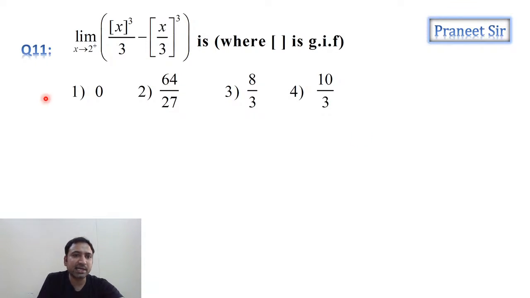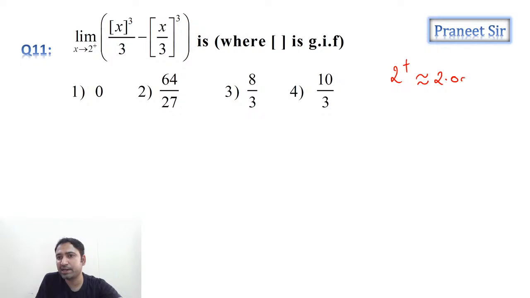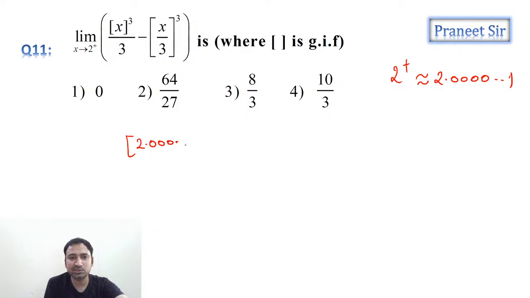So limit x is tending to 2 plus, guys. 2 plus means can we take approximately 2.000001? Can I take it something like this? 2 plus means what? Slightly more than 2, right? सही है ना? 2 plus मतलब क्या है? 2.0001. So wherever 2 plus is there, directly we'll substitute 2.001, guys.